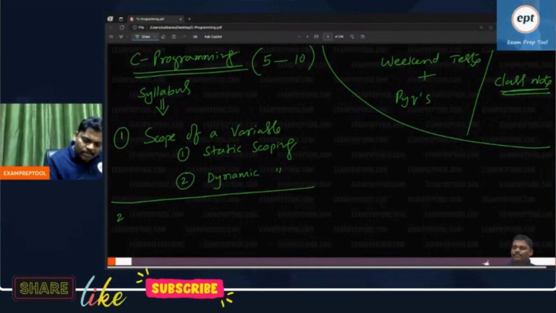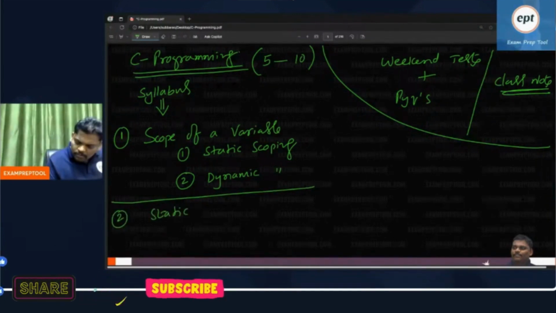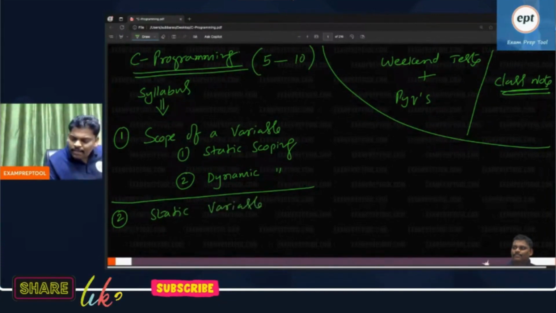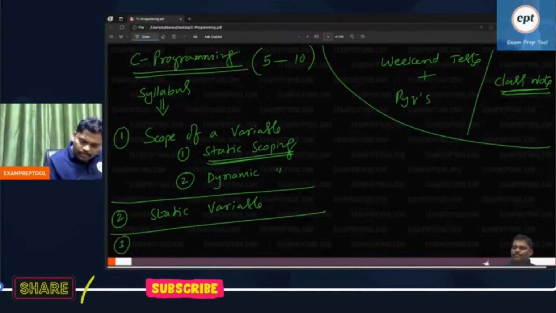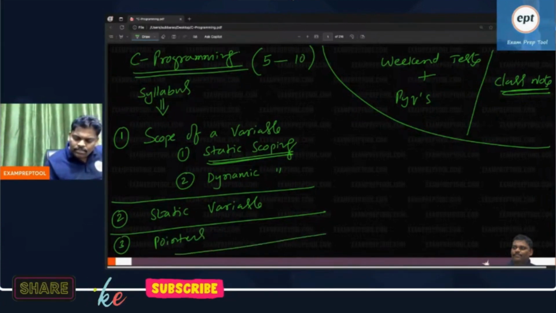Second topic is going to be static variable. Remember, it is static scoping, but it is a static variable. That is the second one. Third one, pointers. Major story, this only, pointers. This is the major one. Pointers is the major one.